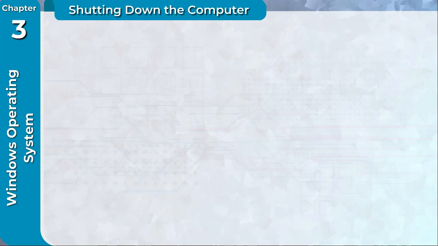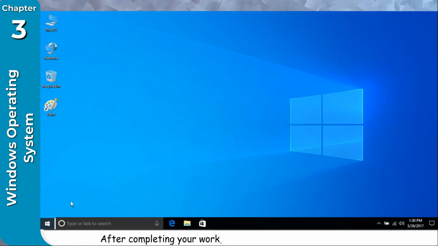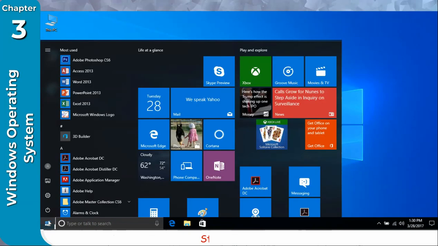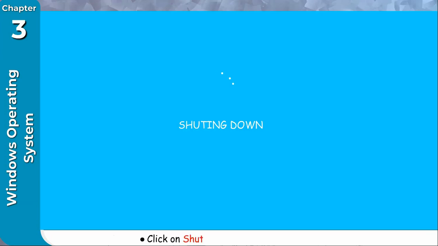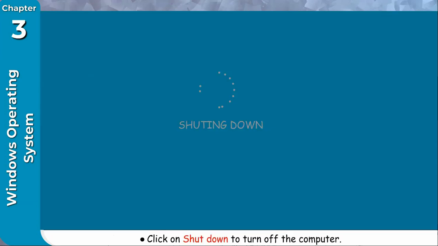Shutting down the computer. After completing your work, you need to shut down your computer. To shut down a computer properly, follow the given steps. Click on Start button. Start menu appears. Click on Power button. A menu appears. Click on Shut down to turn off the computer.